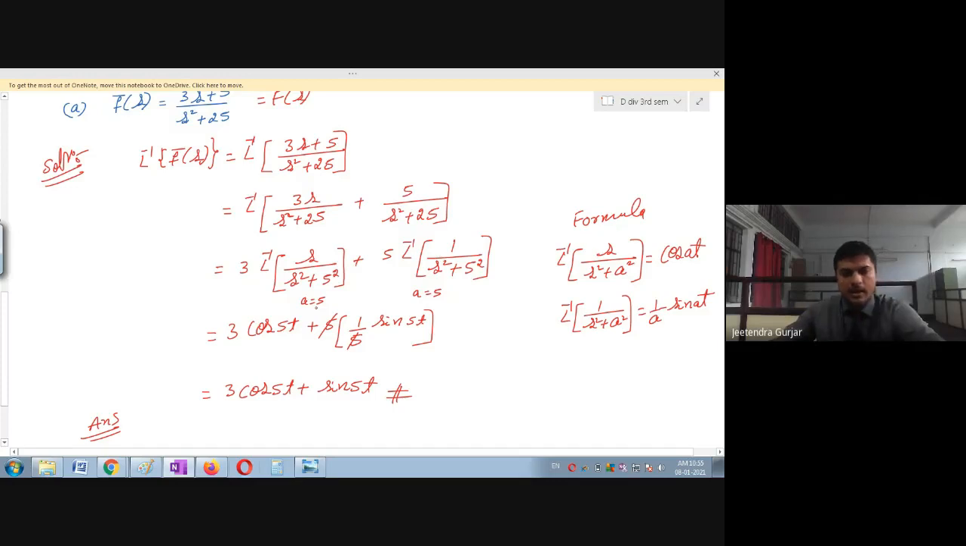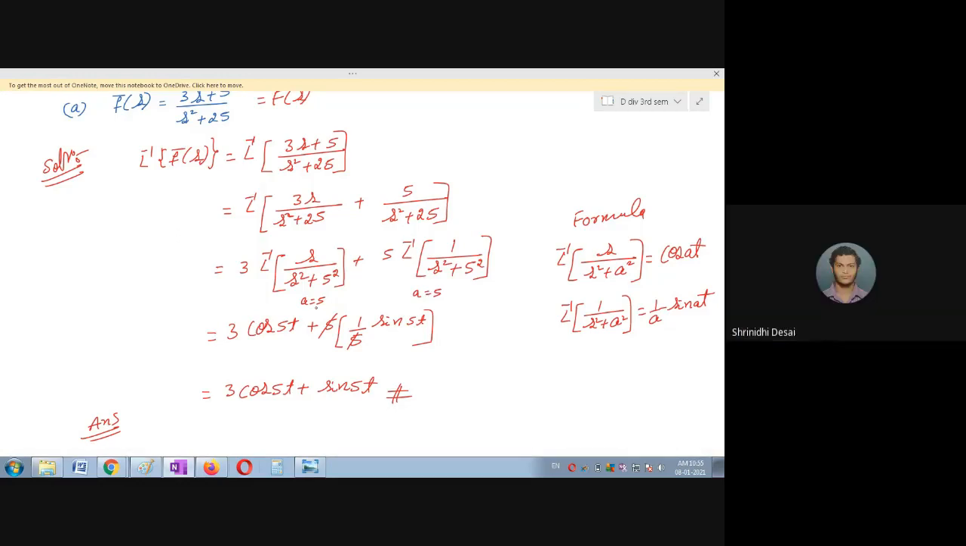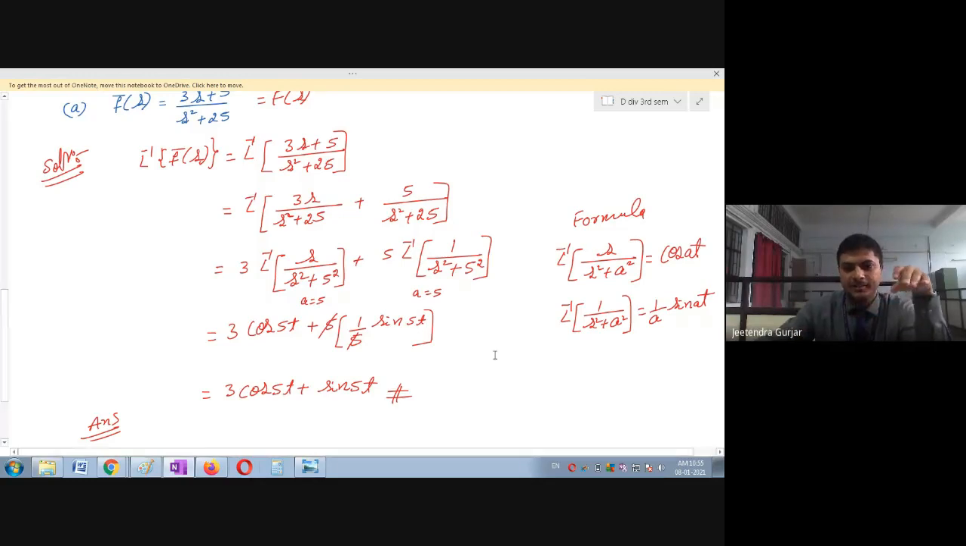So therefore any example they give must be comparable to the formulas, and one can easily write the inverse of it. Yes students, any doubt please ask me. Instead of taking 5 outside, sir, we can get direct sin 5t. Definitely that is also there. Yes, you are right. Directly one can see the inverse Laplace transform of 5 upon s square plus 5 square can be written directly as sine 5t.